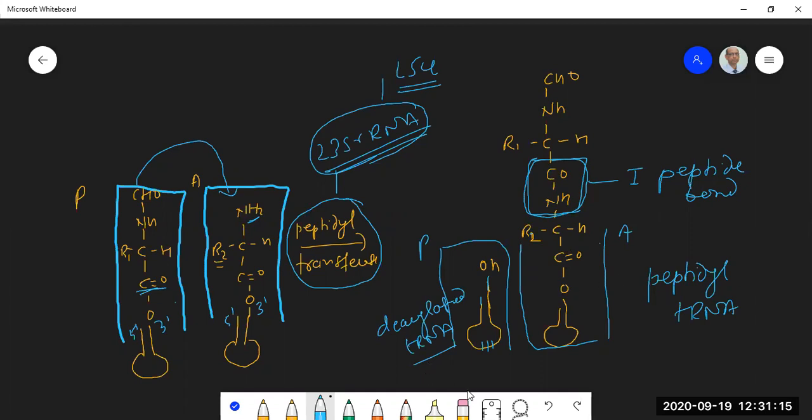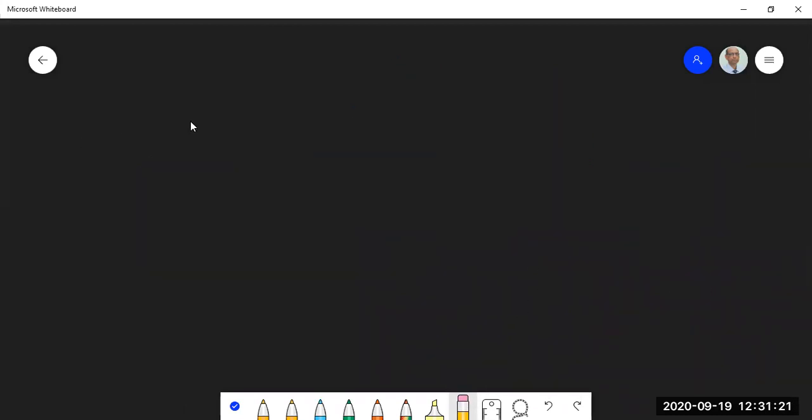Now, after the peptide bond formation, the interaction of the two tRNAs, the peptidyl tRNA and the deacylated tRNA, with the LSU changes.